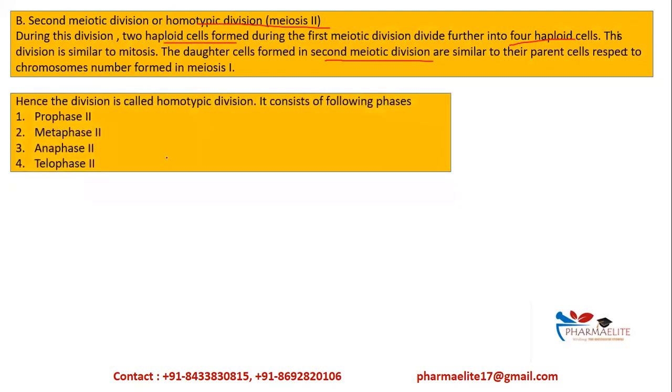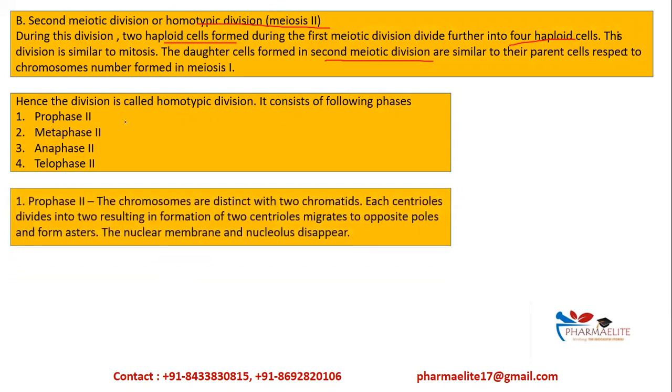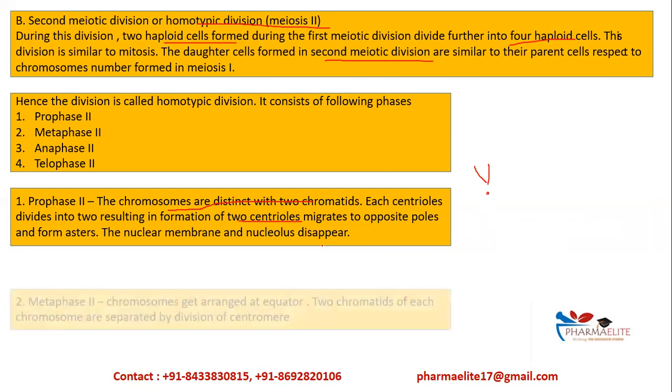Now again, this homotypic division or meiosis 2 has the same following four phases: prophase, metaphase, anaphase and telophase. We number them as 2 because they occur in meiosis 2. Now let us look at prophase 2. What happens in prophase 2? The chromosomes are distinct and they have two chromatids. Each centriole divides into two, resulting in the formation of two centrioles. They migrate to the opposite poles. The chromosomes are distinct, having two chromatids, the thread-like structures. And the nuclear membrane and nucleolus will disappear. This is what happens in prophase 2.